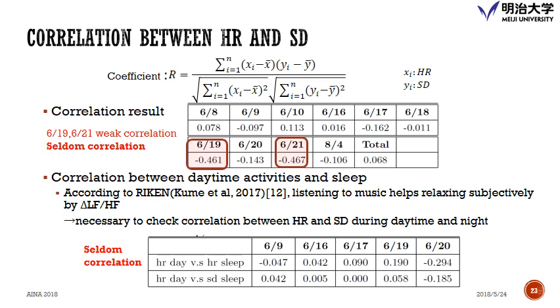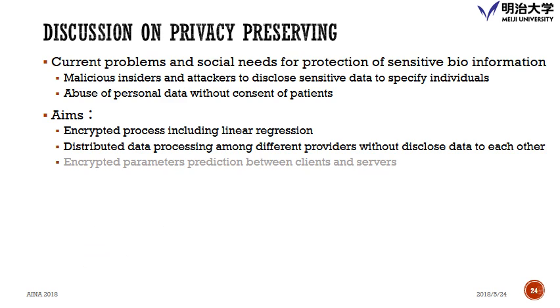And second, there is a paper indicating that listening to music helps you relax. So I checked the daytime activity and the sleep quality. This is a comparison between heart rate and sleep during daytime and night, and we can understand that there is seldom correlation between the days because the value is very small here. So the conventional work, which presumes sleep depth according to heart rate, is not correct.